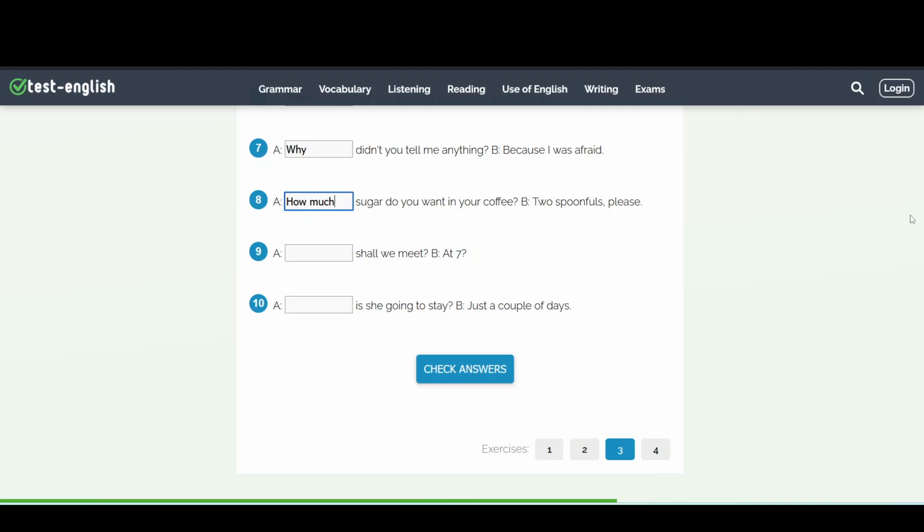Number 9, A says, blank shall we meet? And B says, at 7 o'clock. We need a question word that asks about a specific time. What time shall we meet? Number 10, A says, blank is she going to stay? And B says, just a couple of days. We need a question word that asks about duration of time. How long is she going to stay?